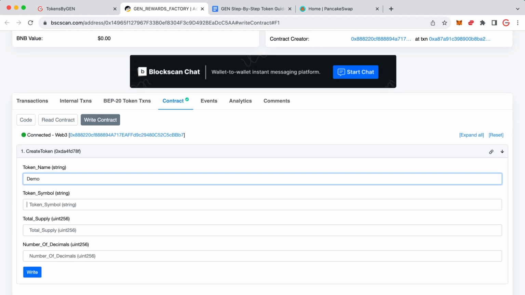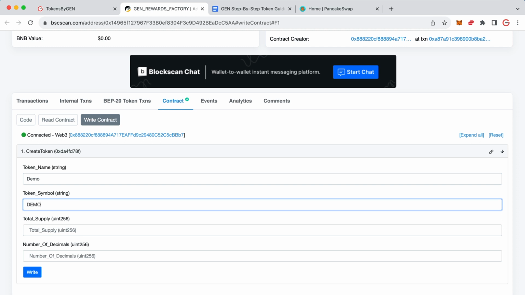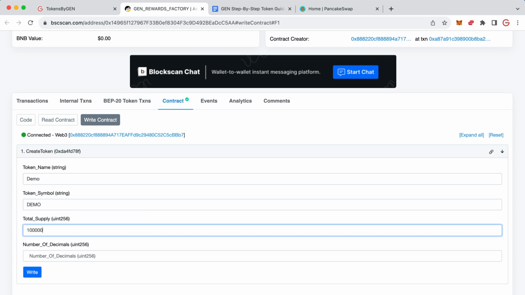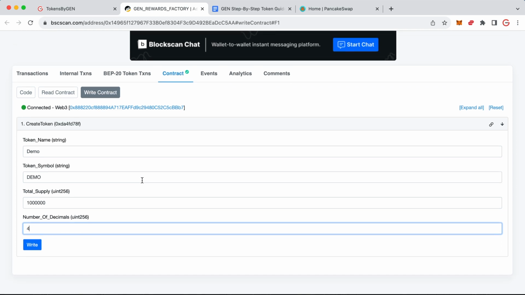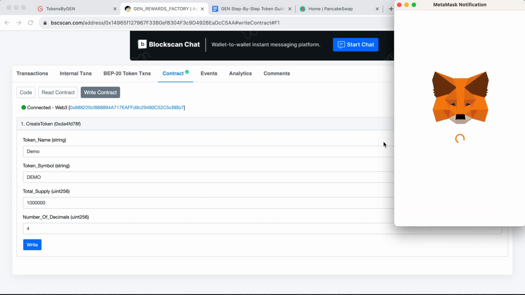So I'm going to call mine demo. I'm going to give it the symbol of demo. I'm going to have 1,000,000 tokens as my supply. I'm going to have 4 decimals. Your decimals are restricted. You can't have any less than 2 or any more than 18. If you're making a BEP20 rewards token, you will also need to add in the contract address of the reward token as well. Click on write.